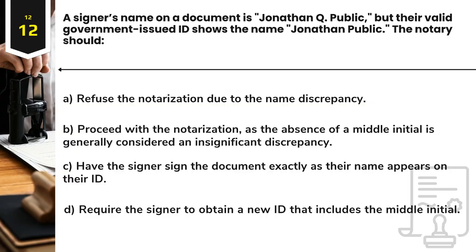Question 12. A signer's name on a document is Jonathan Q. Public, but their valid government-issued ID shows the name Jonathan Public. The notary should A. Refuse the notarization due to the name discrepancy. B. Proceed with the notarization, as the absence of a middle initial is generally considered an insignificant discrepancy. C. Have the signer sign the document exactly as their name appears on their ID. D. Require the signer to obtain a new ID that includes the middle initial.